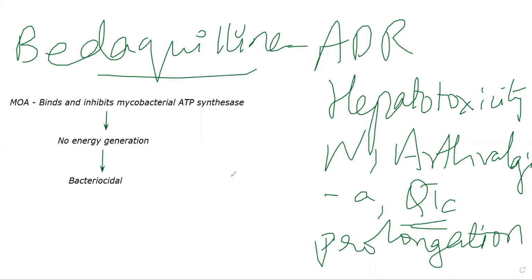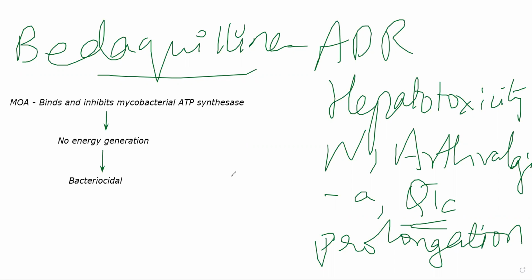The main usage of bedaquiline will be in MDR TB, especially strains of TB which are not responding to rifampicin or isoniazid. In those patients we use bedaquiline. Okay, if it is multi drug resistant TB or if other first line drugs are not working, in that scenario you can give bedaquiline. Okay, generally you give 400 mg once a day for 2 weeks. Later on you'll make it 200 mg 3 times a day for 22 weeks. Generally given with food, right?